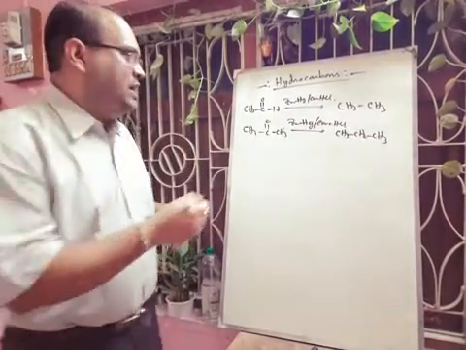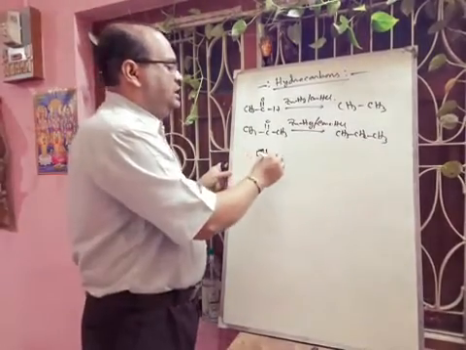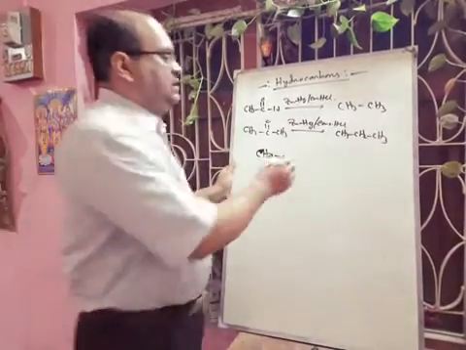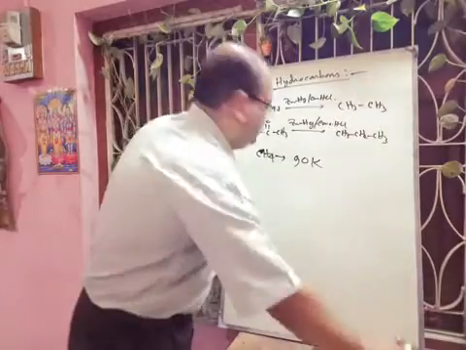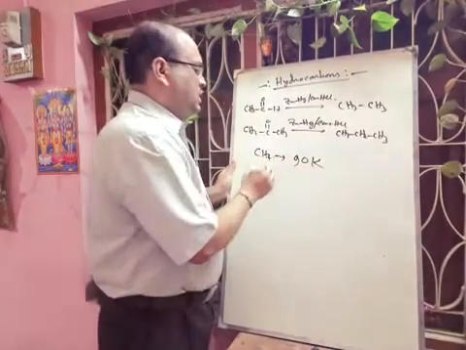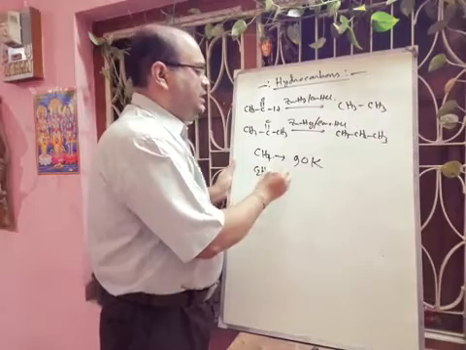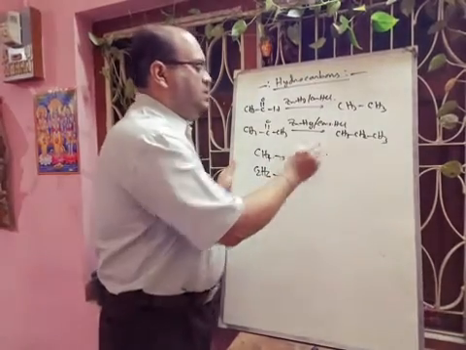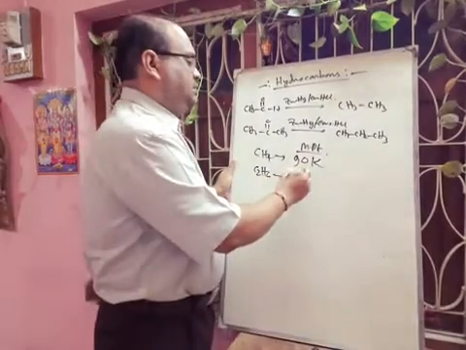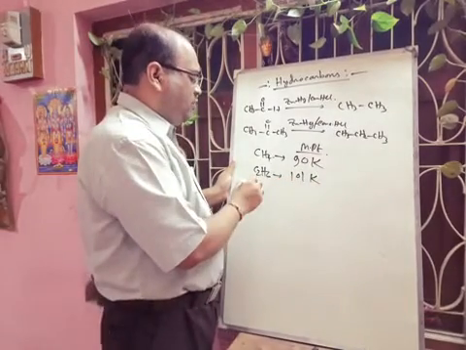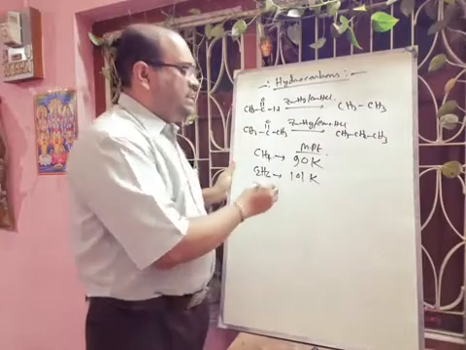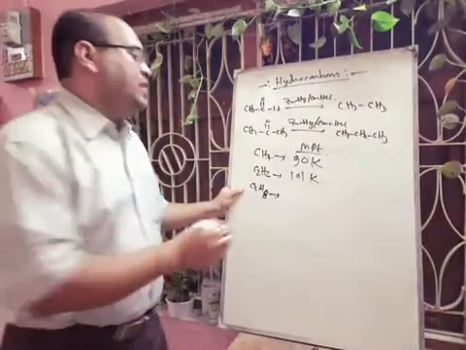But if we write the melting points, you can understand: methane's melting point will be around 90 Kelvin. And if we think about ethane, its melting point will be 101 Kelvin. But in the case of propane, C3H8, the melting point will be around 85 Kelvin.